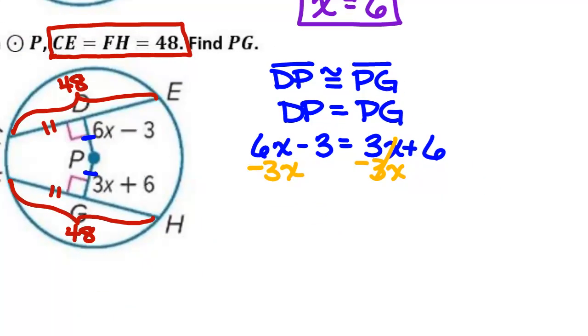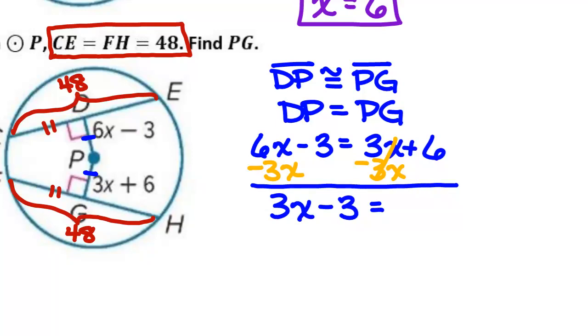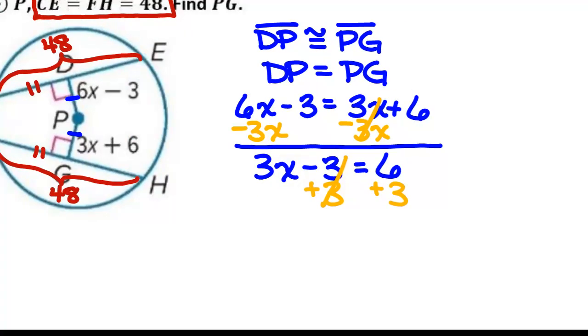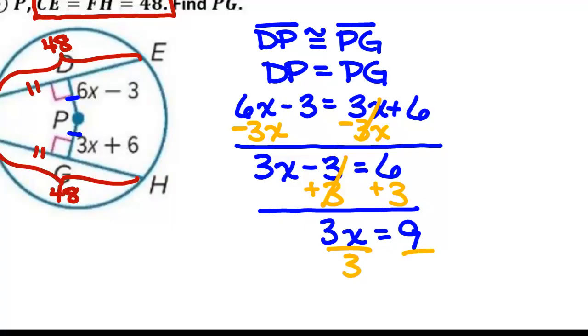What is 6x minus 3x? 3x. So 3x minus 3 equals 6. And then we add 3 to both sides. 6 plus 3 gives me what? 9. So 3x equals 9. And then we divide both sides by 3. What is 9 divided by 3? 3. So x is 3.